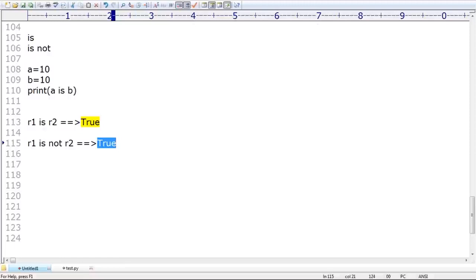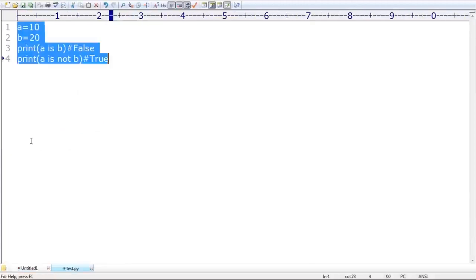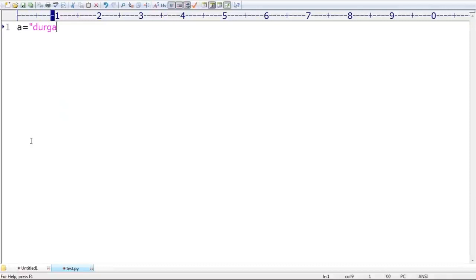Okay, that's all. Sir, now take very special care about this terminology, right? Now I'm taking here, have a look once. A is equal to Durga. B is equal to Durga. How many objects are available? Think a bit carefully and then tell the answer. Only one object, because string is immutable. Reusing the same object is applicable in the case of strings.